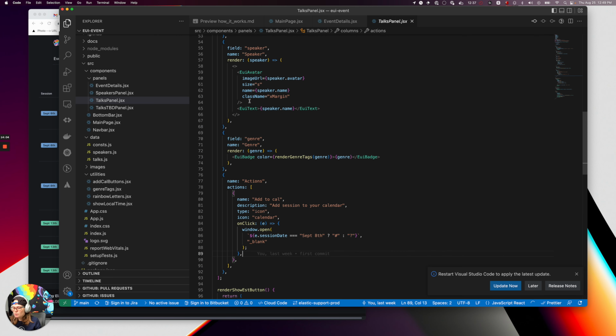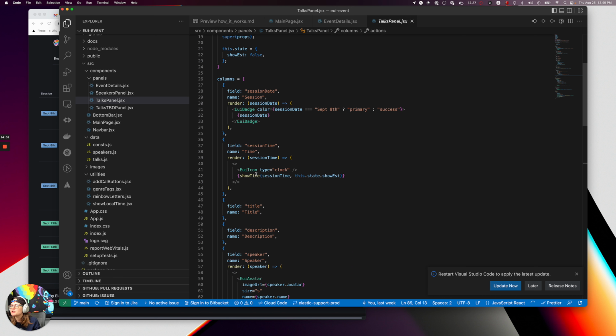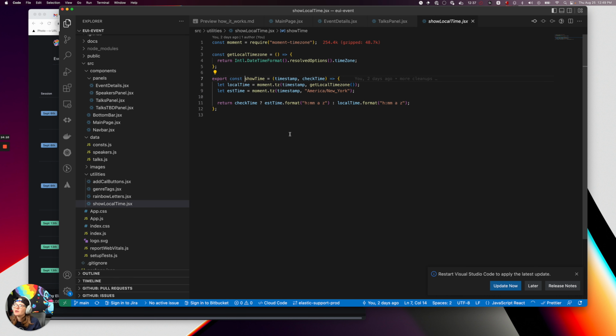And then while I'm here talking about time, let's talk about that show time function, how that works. I thought this was going to be harder to make than it really was. All I used was Moment, which is a library for doing all sorts of things. Anytime you need to do something with time, anytime, get it?